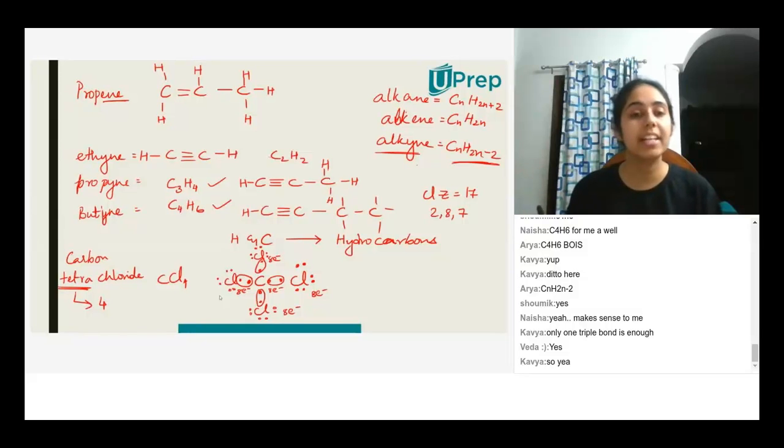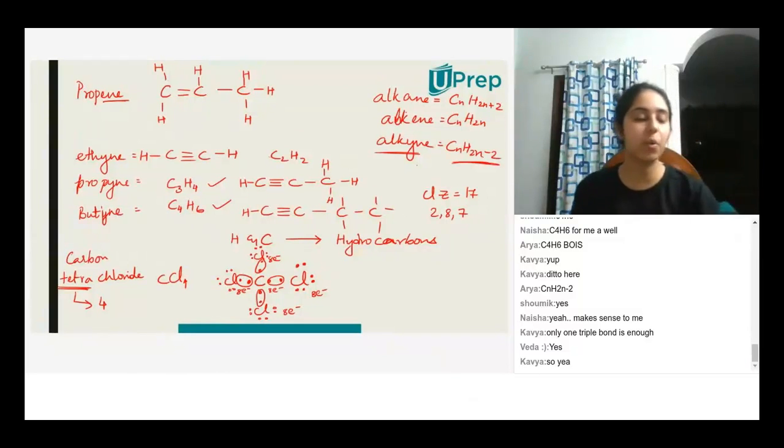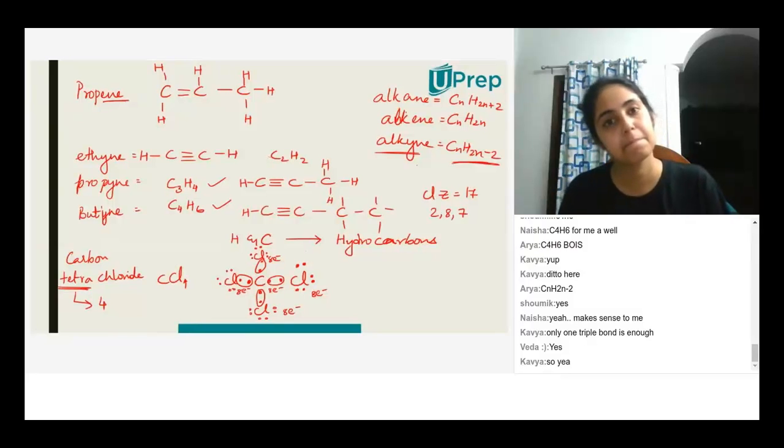One more thing that you guys need to know about is what a saturated carbon and an unsaturated carbon are. Yes, Ronak, what are saturated and unsaturated carbon? Saturated hydrocarbons means that the carbon atoms are connected by a single bond, and unsaturated hydrocarbons are the ones in which the carbon atoms are connected by double or triple bonds.